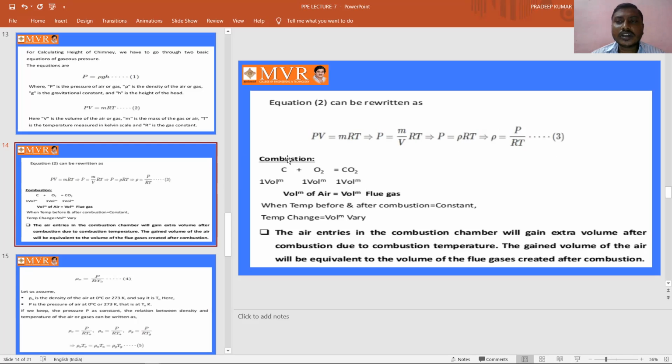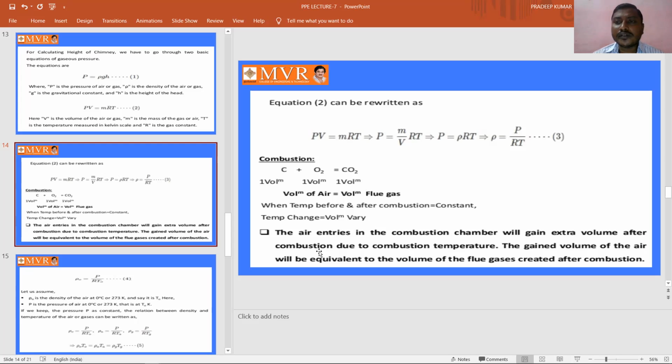For combustion, we are going to take carbon and oxygen here. See, C plus O2 gives CO2. One volume meter of air is equal to one volume meter of fuel gas. When the temperature before and after combustion is constant, the temperature change varies the volume. See here, the air entering the combustion chamber will gain extra volume after combustion due to the combustion temperature.